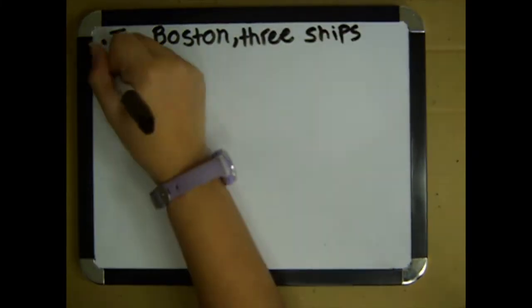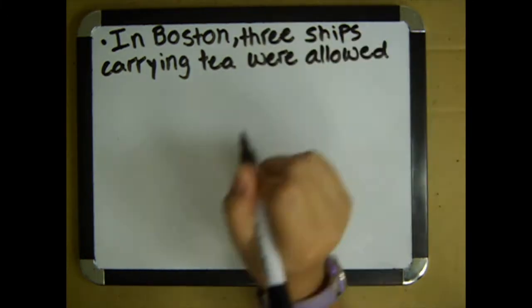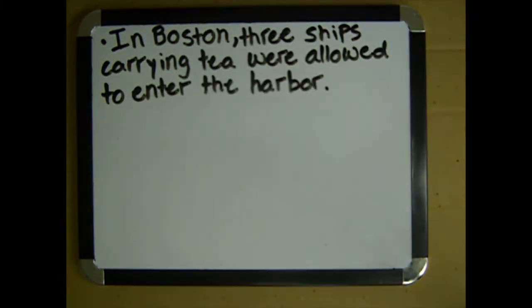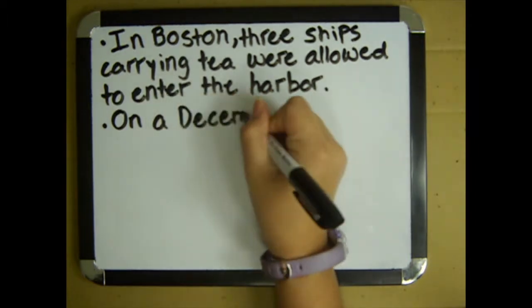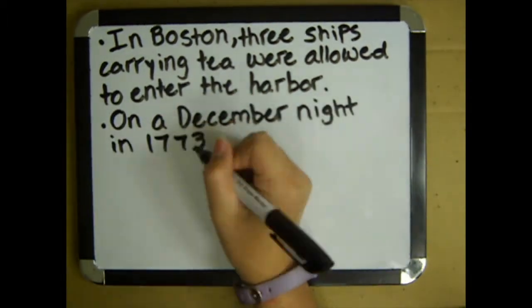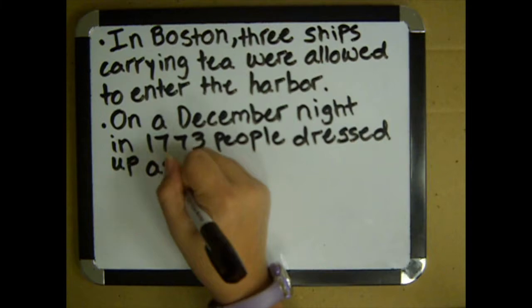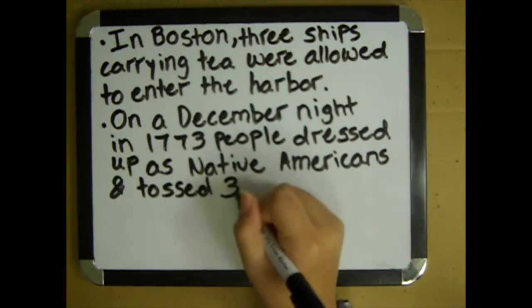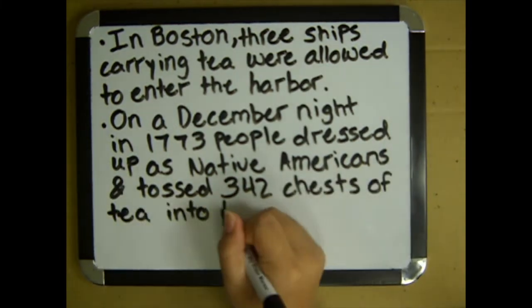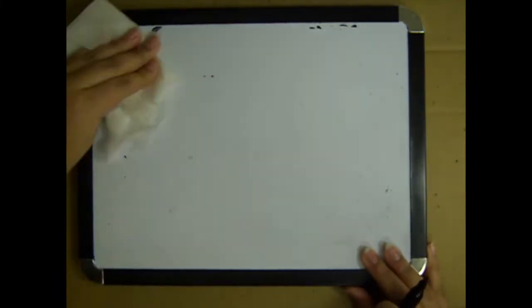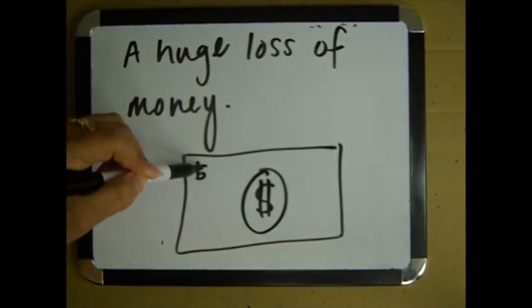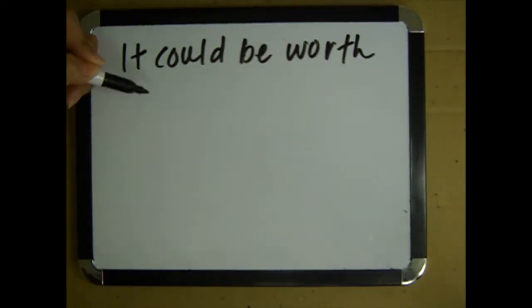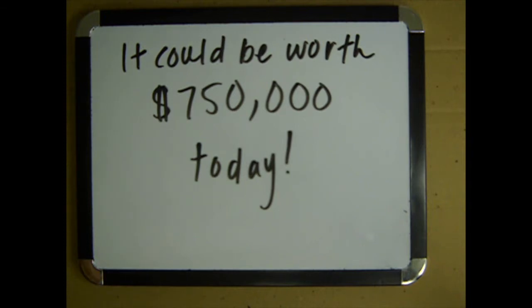In Boston, 3 ships carrying tea were allowed to enter the harbor. On a December night in 1773, people dressed up as Native Americans and tossed 342 chests of tea into the water. It was a huge loss of money. It could be worth $750,000 today.